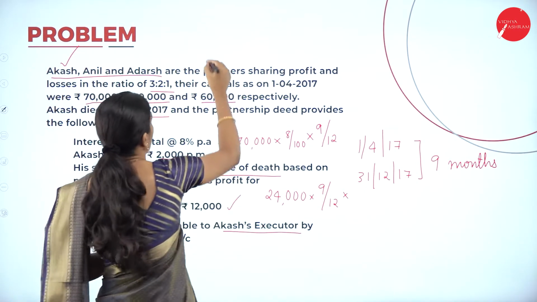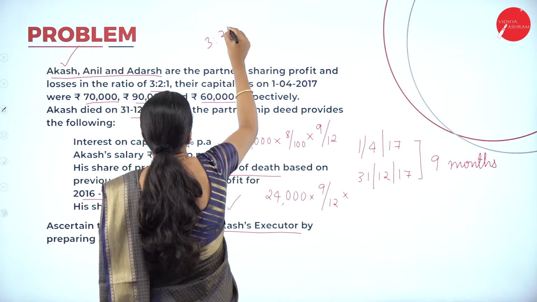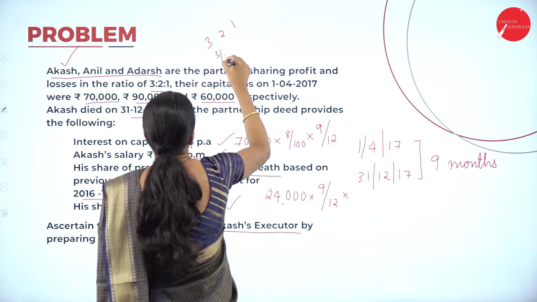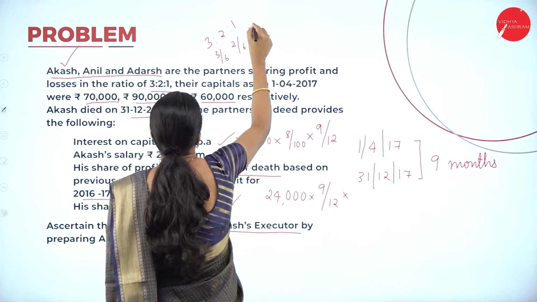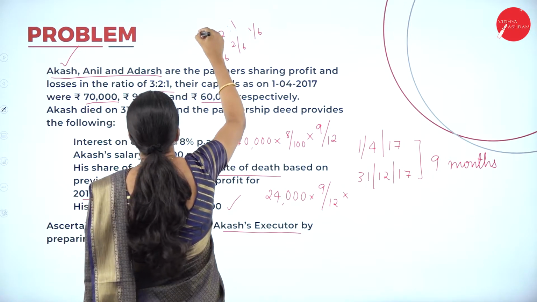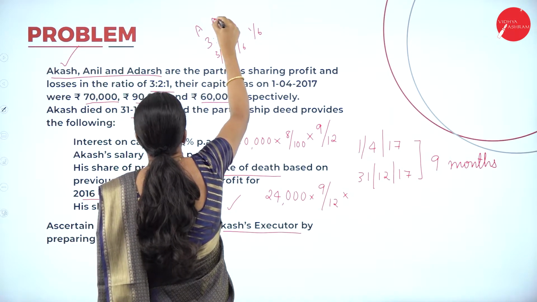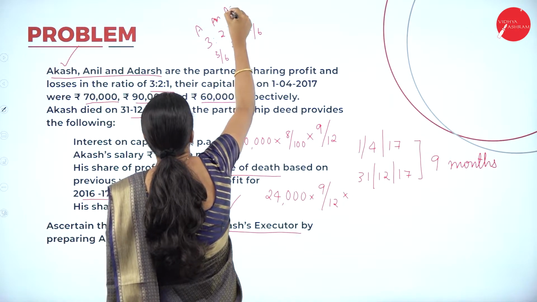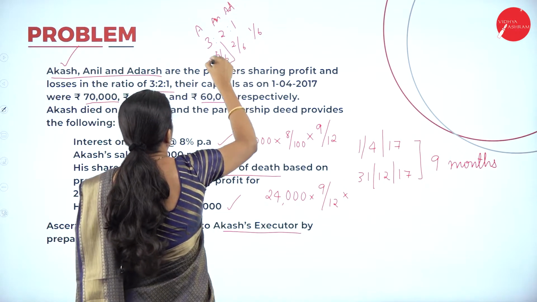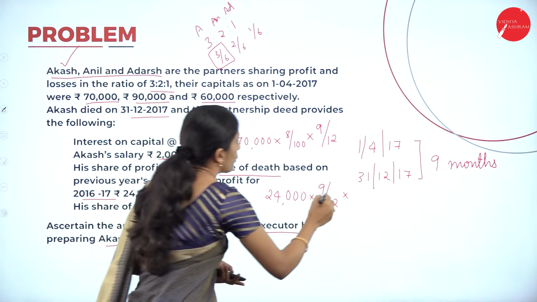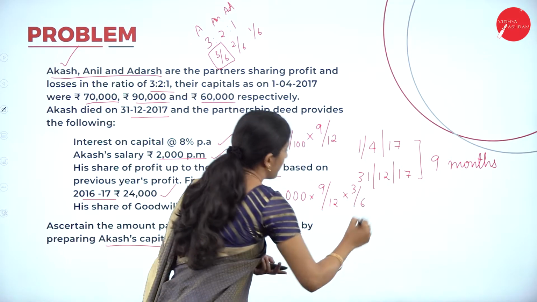3:2:1 is the profit sharing ratio. So 3 by 6, 2 by 6 and 1 by 6. This is of Akash, this is of Anil and this is of Adarsh. So his share is how much? 3 by 6. So into 3 by 6.